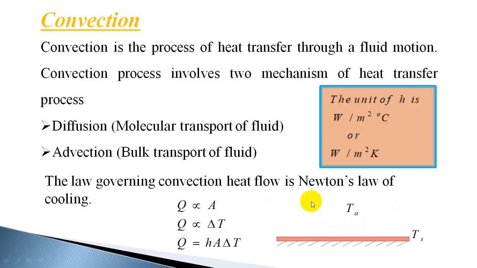So the heat transfer will be much higher in this case, and since the temperature difference and area are constant for a given surface, fluid and conditions, the heat transfer coefficient will be much higher. So in natural convection, usually the heat transfer coefficient will be less, whereas in forced convection the heat transfer coefficient will be much higher.